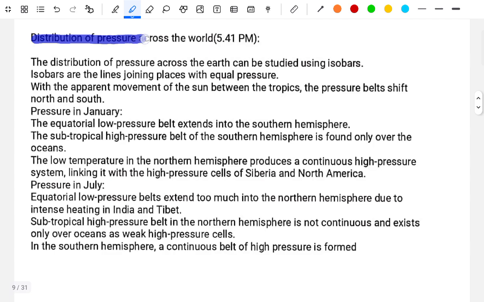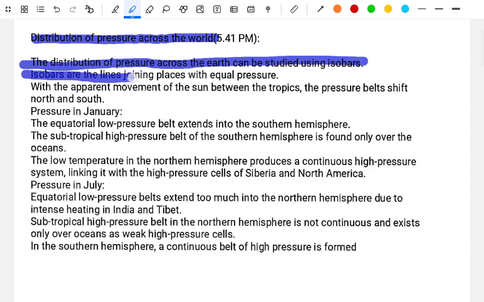The distribution of pressure across the world. The distribution of pressure across the earth can be studied using isobars. Isobars are lines joining places of equal pressure. With the apparent movement of the sun between the tropics, the pressure belts shift north and south.